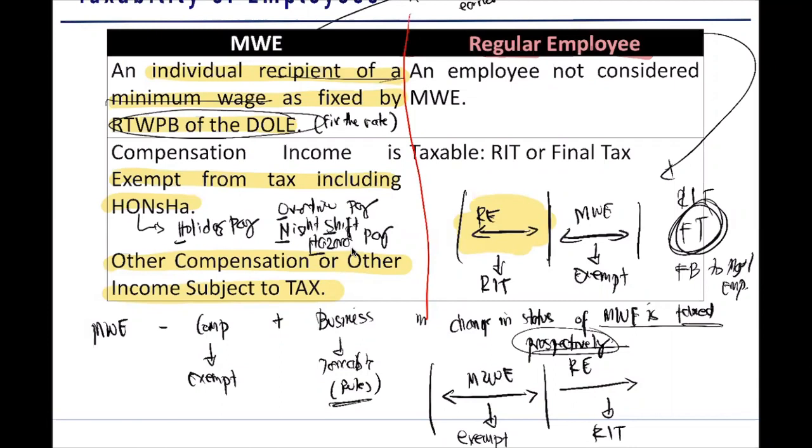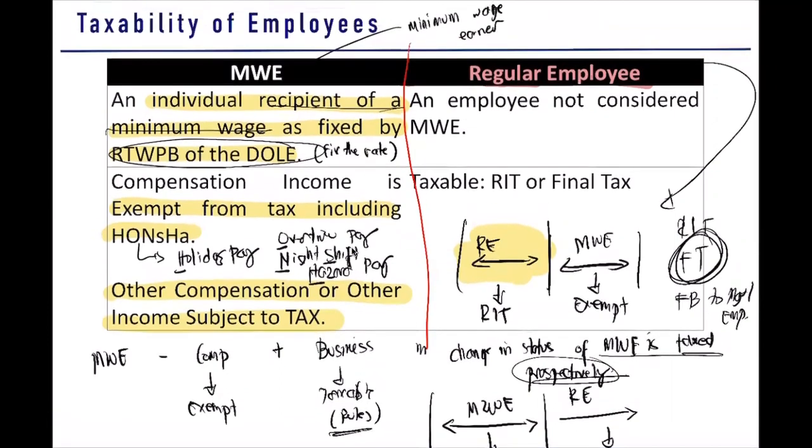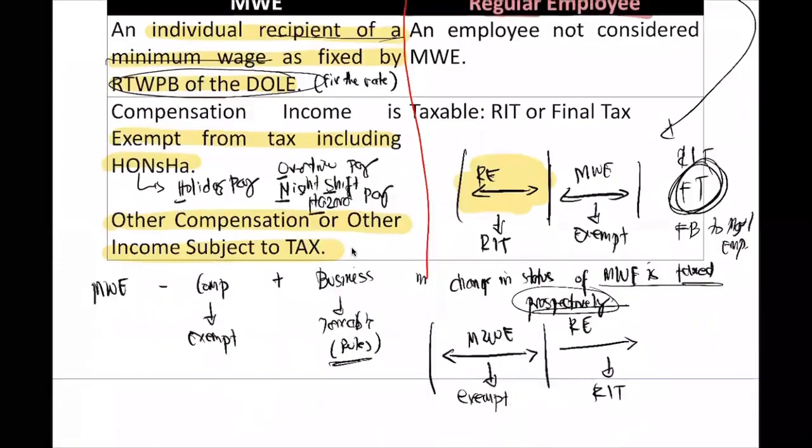Okay, so as early as now, please place in your minds that MWE is exempt as to compensation. And whether there is a change of status, so long as during a period he became an MWE, that period as MWE is exempt because the change in status of MWE is taxed prospectively. So MWE to regular employee, during the period that he is MWE, exempt.